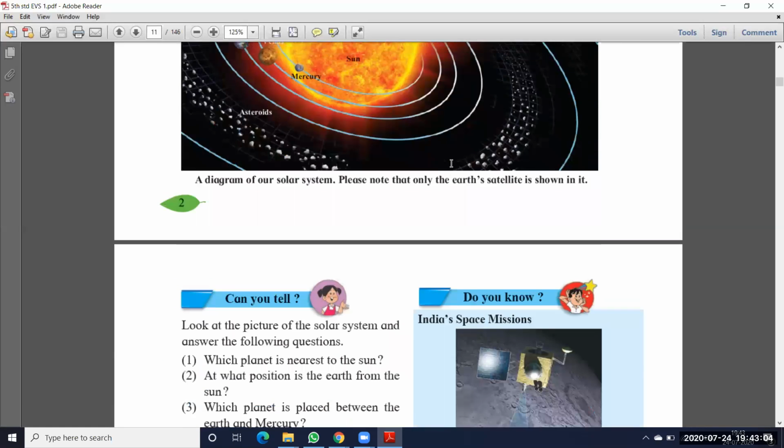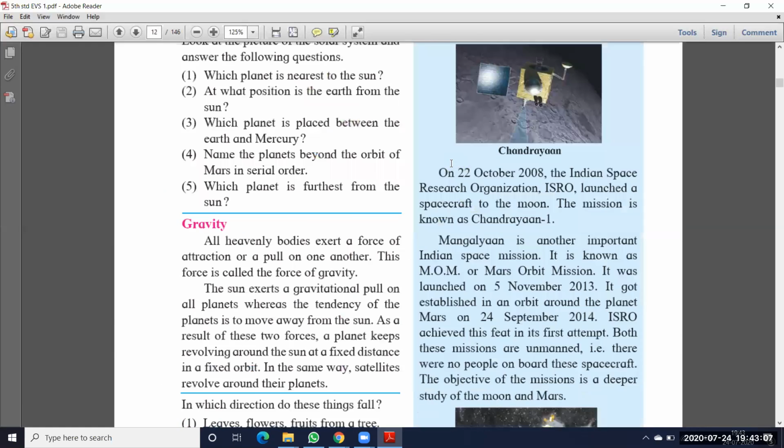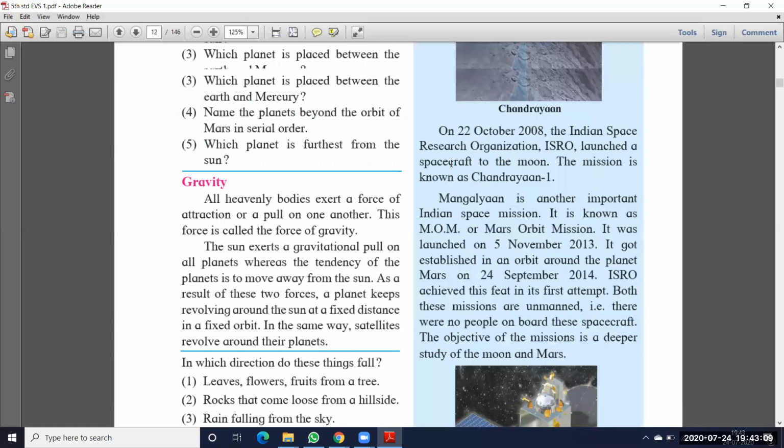So this is the first part. This is the first part of this chapter.